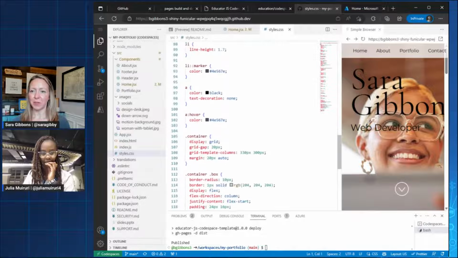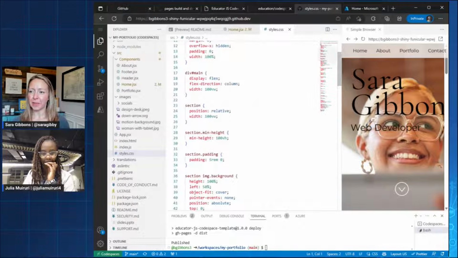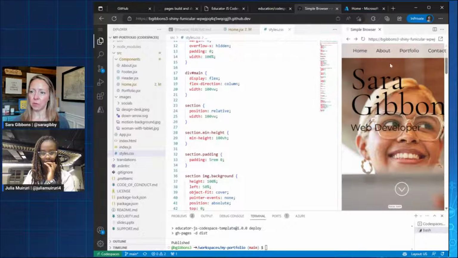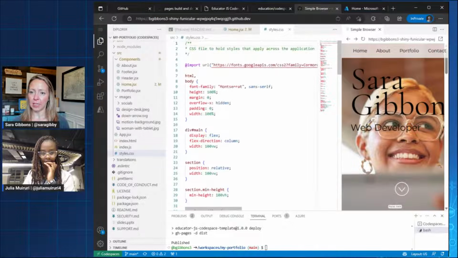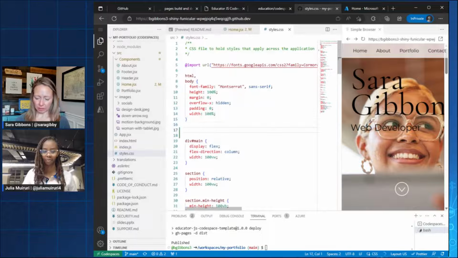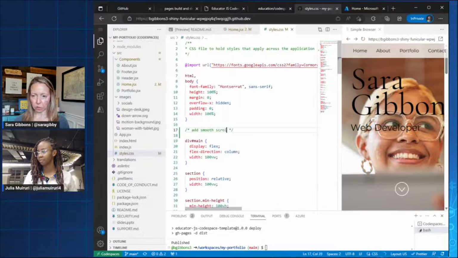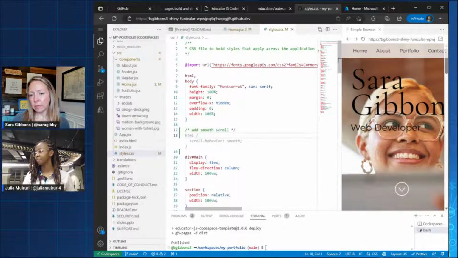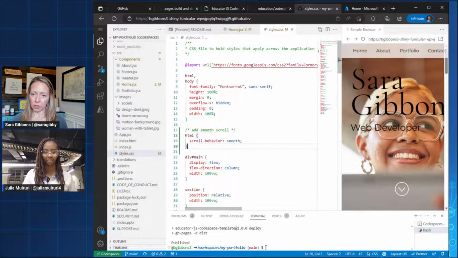Let's go. So this first one right here that I forgot about was when you click these, it just kind of jumps around. So a first real one that we can easily add on is, I'm just going to give this a prompt and say add smooth scroll. And I'm just going to let Copilot pick up on that prompt, and there it goes. It says, let's change your scroll behavior to smooth.